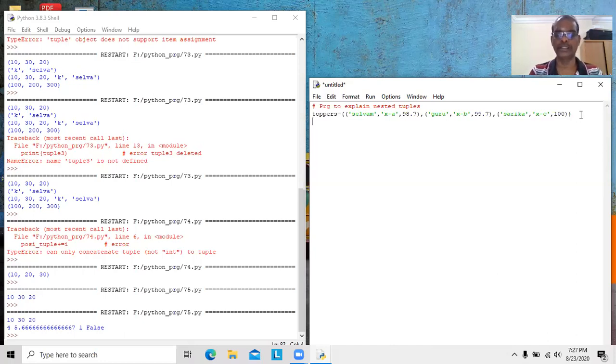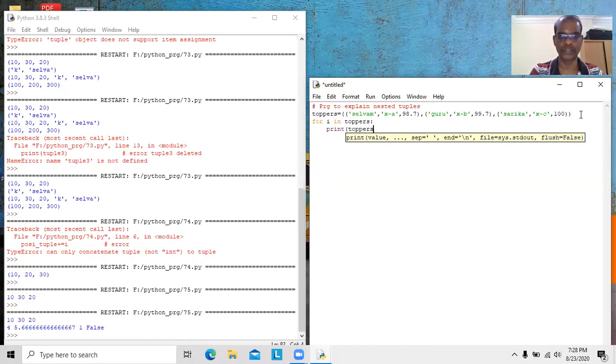Now, how can we access these values? That's also very simple. For i in toppers, print i. In this case, first i will be assigned with toppers of 0. Here toppers of 0 is the first tuple, Selvam 10A 98.7. These three will be assigned to i.